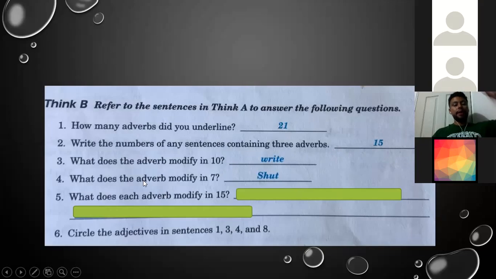So in sentence number 7, the verb is shut. The adverb is modifying shut. In this case, it's closed, like close the door. All right. Please reconnect again to the class.